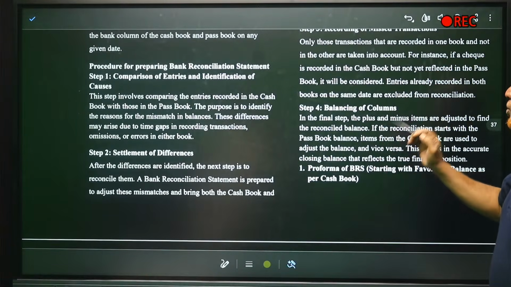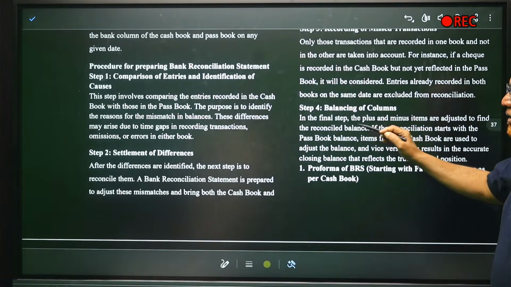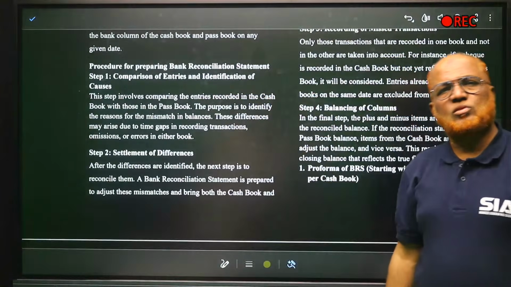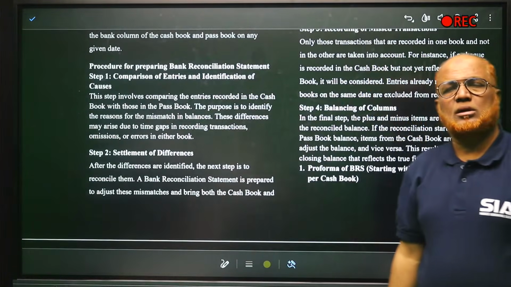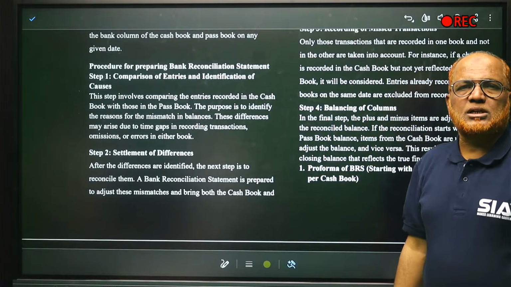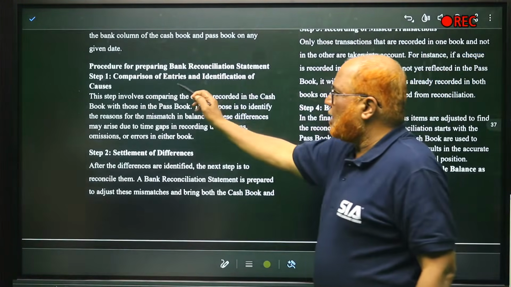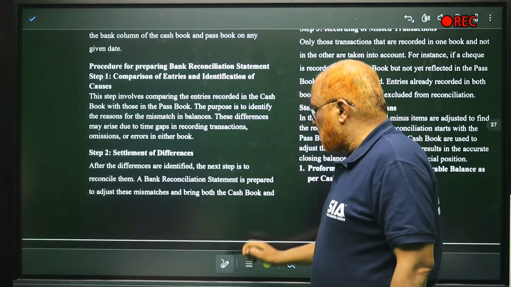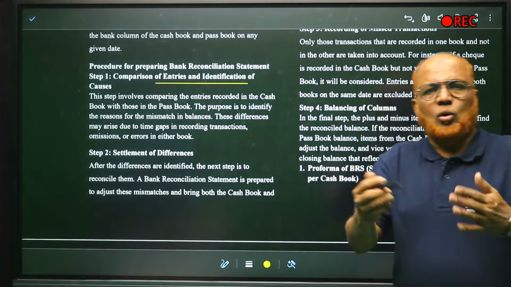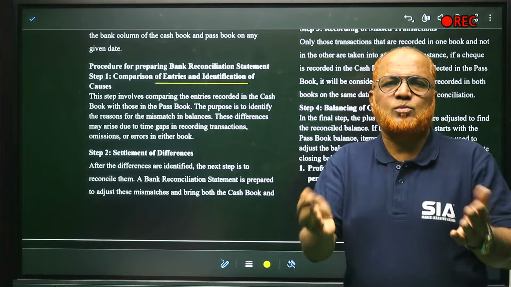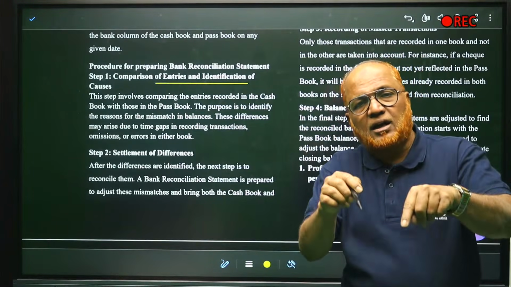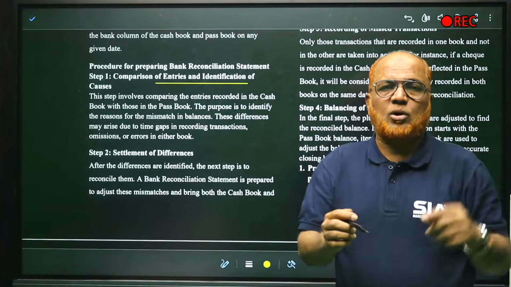Now, how to find out? Procedure for preparing BRS. This was asked in examination. So, how to prepare the bank reconciliation statement? The first thing is comparison of entries and identification of causes. So the first work is that you have to open the cash book, you have to open the passbook and compare the entries, whether every entry in the cash book is appearing in the passbook or not.